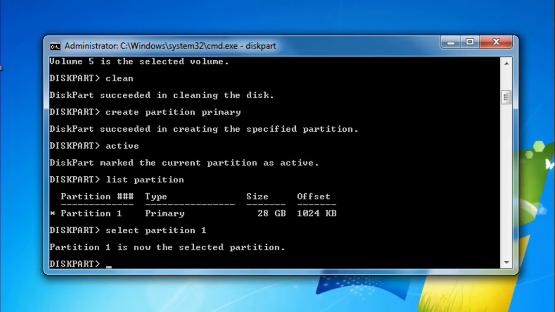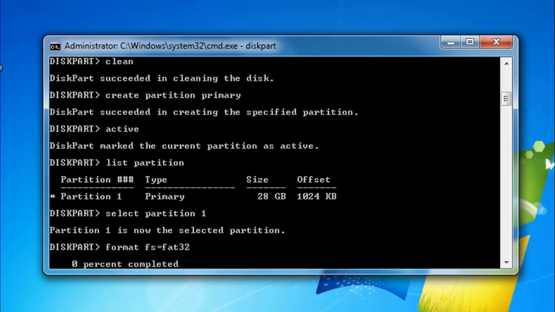Finally type format fs equals FAT32 and then press enter. You can write NTFS instead of FAT32 to format drives larger than 4 GB. The format process completes in a few minutes.